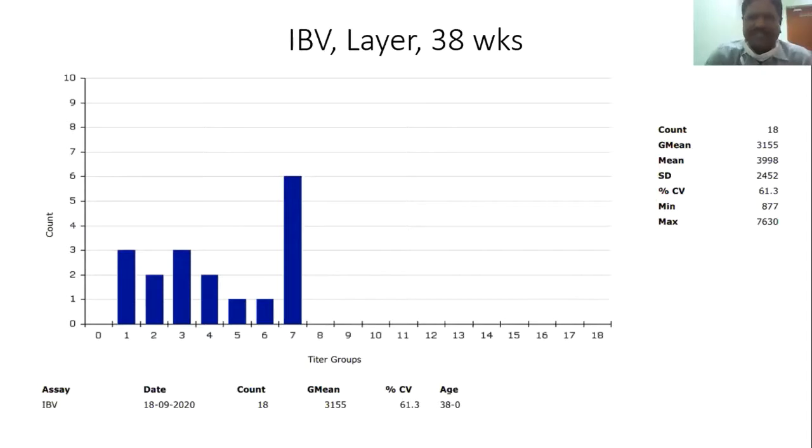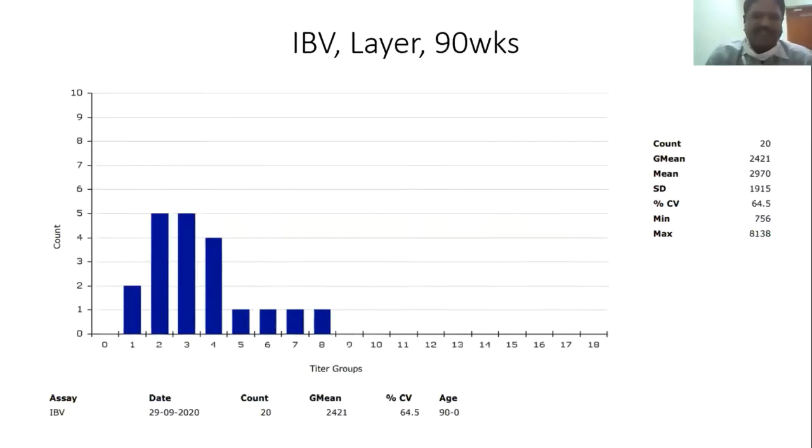This is another layer flock. The mean is almost 4,000 and the CV percentage is 61%. Generally layer flocks start getting live vaccines after 35 weeks, and here also it's better to go for vaccination. This is a flock of 90-week layer IBV titers.